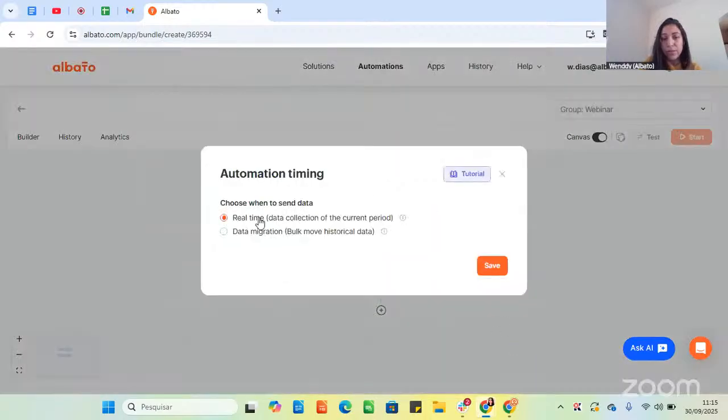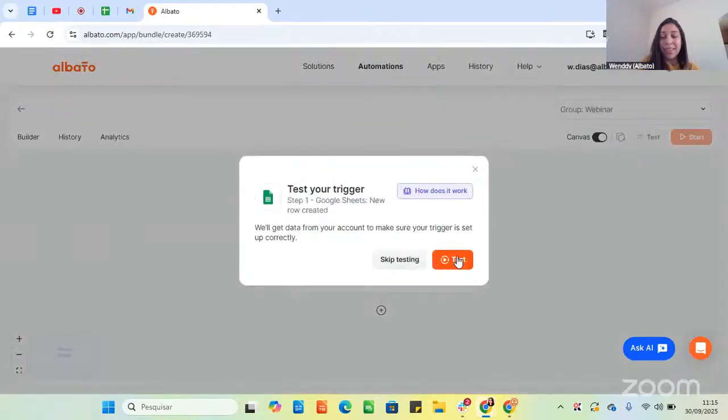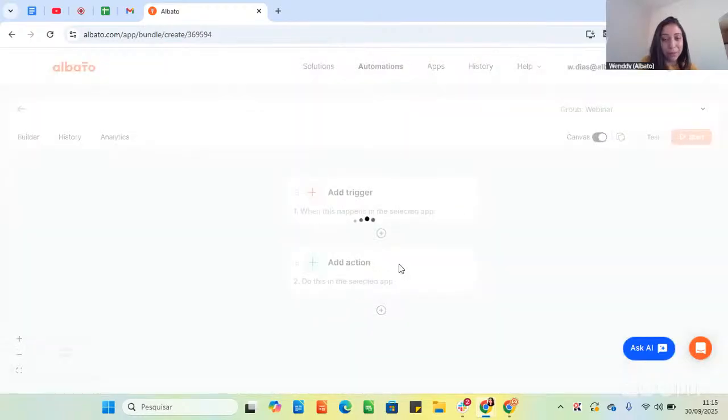Then we can choose the options for real-time data transfer or data migration that will move historical data. So in this case, I will choose the real-time one. And then we can test it. I will talk a little bit more about tests later, so I will skip it for now.